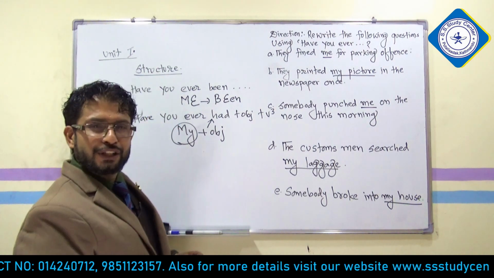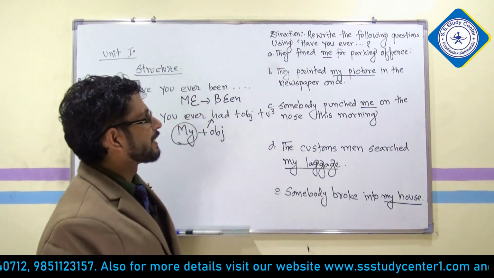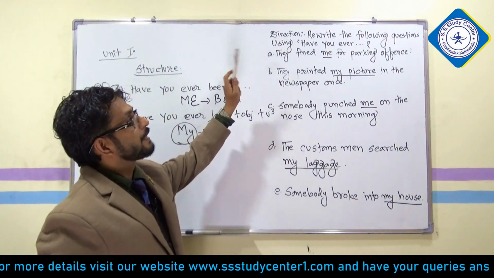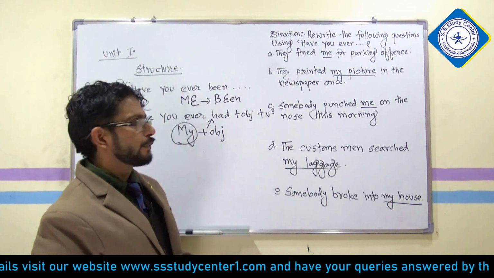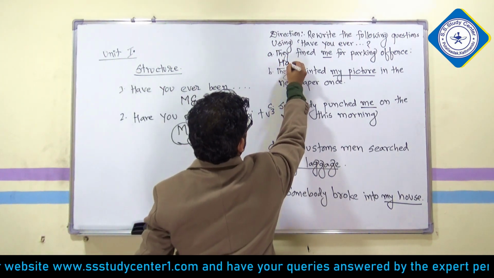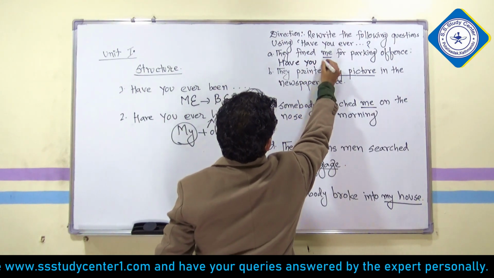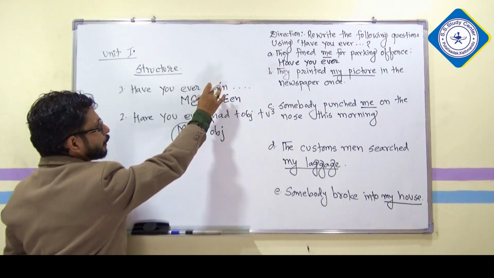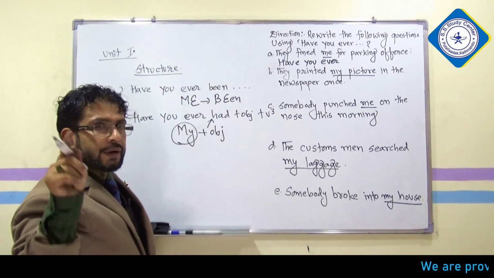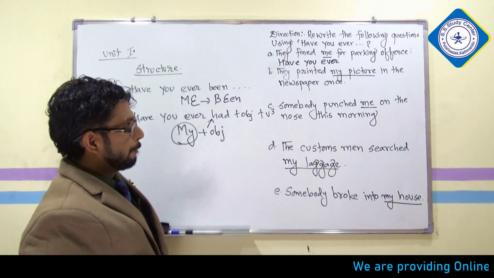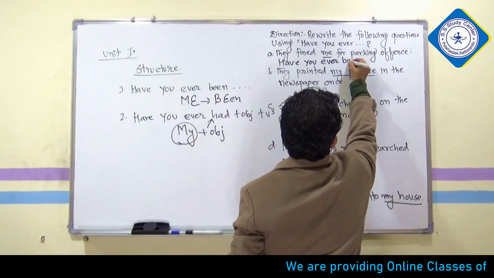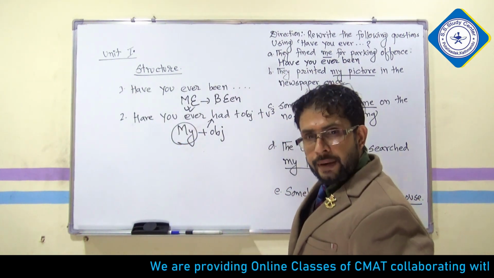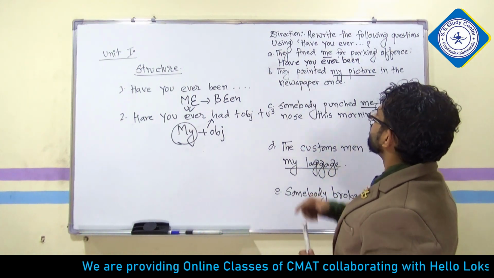If you have paused this video and written the answer, let's check whether you have done it correctly. The direction says begin your questions with "Have you ever". So we write "Have you ever". Now are you going with "been" or "had"? Been. Why "been"? Because there is "me". As there is "me", you write "been".